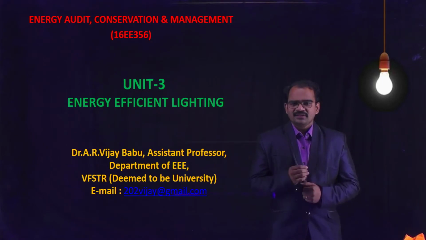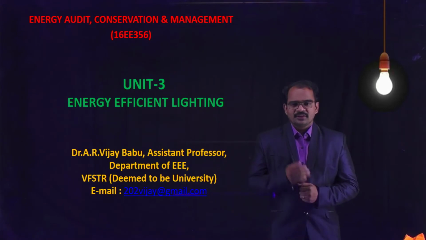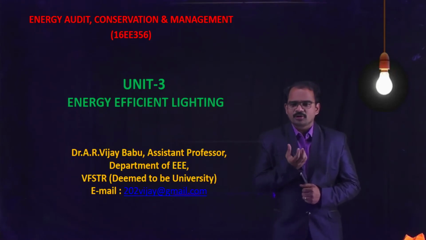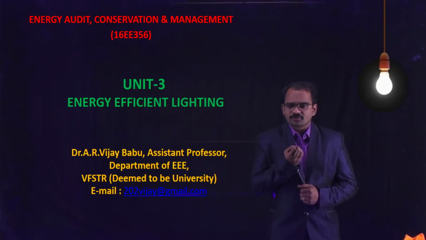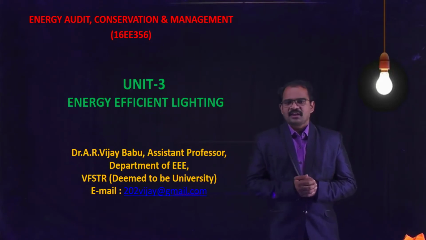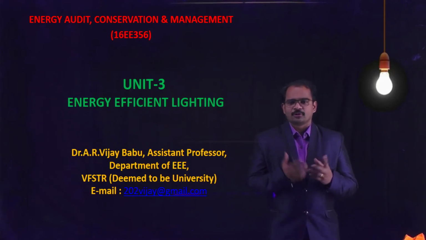And then we moved on to unit number 2, that is cogeneration, trigeneration and waste heat recovery. In this particular unit, we have gone through cogeneration, what are the different types of cogeneration, what are the different cogeneration technologies. Then we have seen trigeneration. In trigeneration, we have gone through an important concept called working principle of an absorption chiller. And then we have discussed waste heat recovery technologies like regenerator, recuperator, heat pipe, heat pump, thermophotovoltaic systems, etc. as potential waste heat recovery technologies.